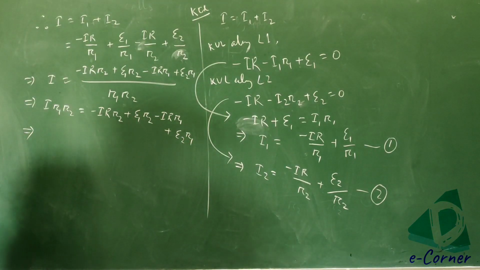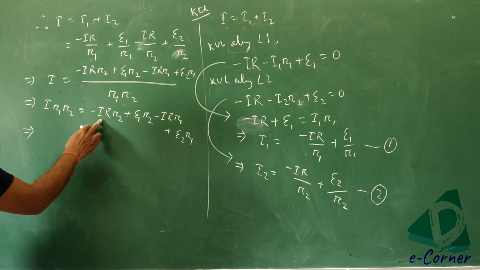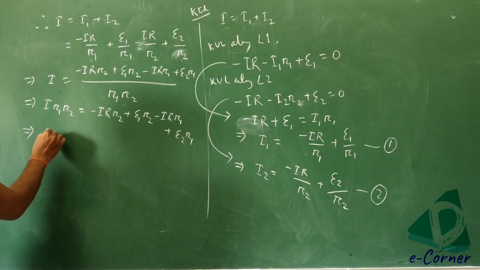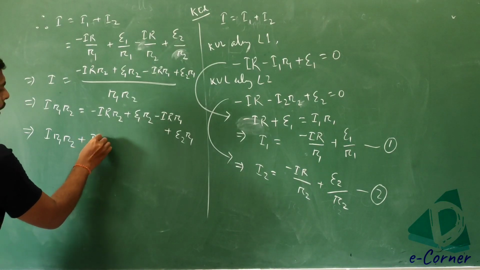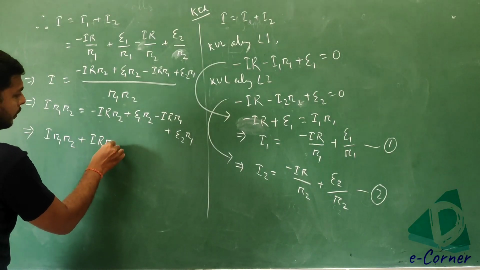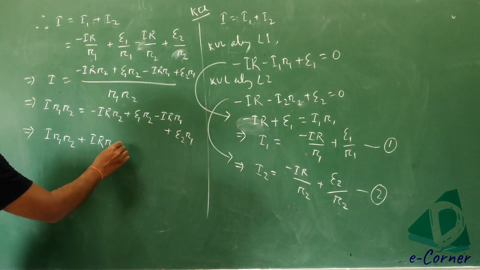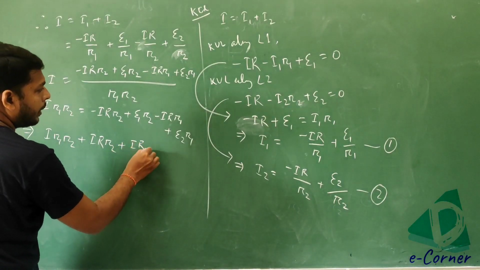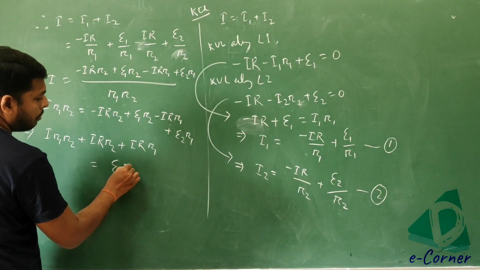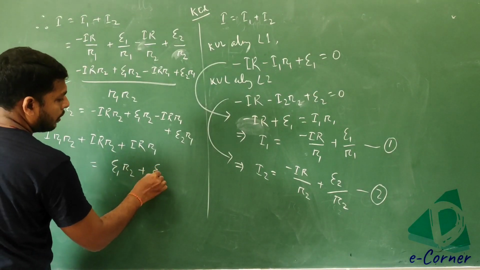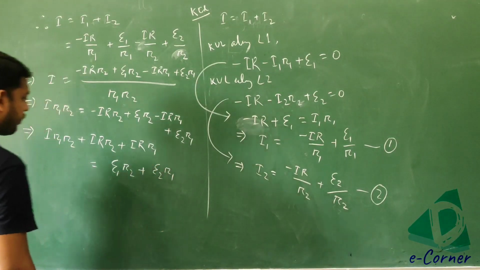That implies, write the I terms on one side, so I R1 R2 plus I capital R R2 plus I capital R R1 is equal to E1 R2 plus E2 R1.